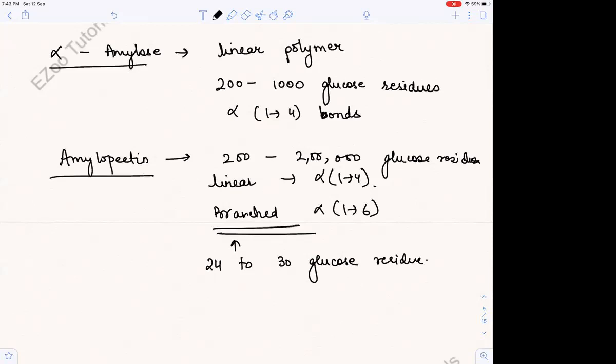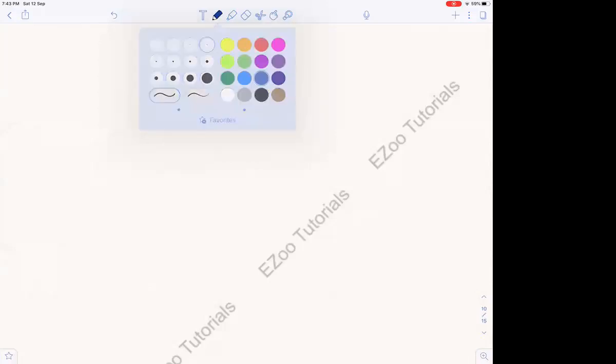Alpha amylose is a linear polymer. Amylopectin is linear as well as branched, and after every 20 to 30 glucose residues, it gets branched. Okay. Now let us see how this homopolysaccharide acts as a storage form in animals. It acts in the form of glycogen, right?